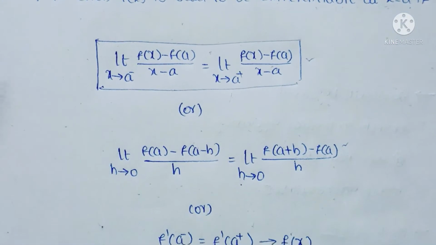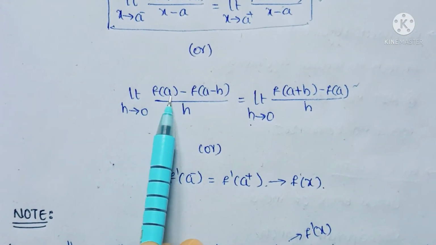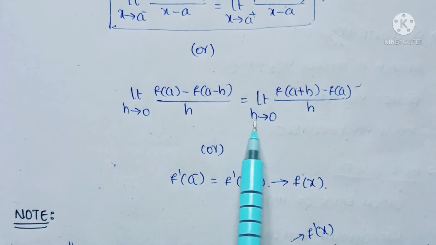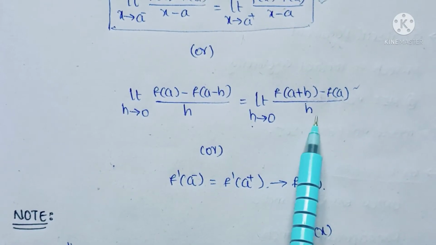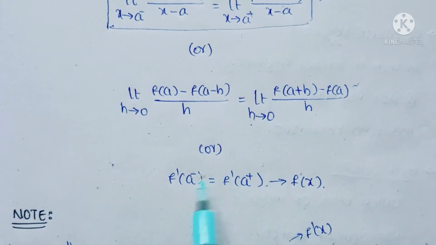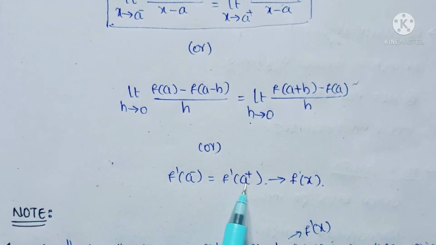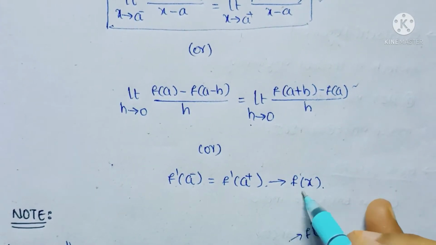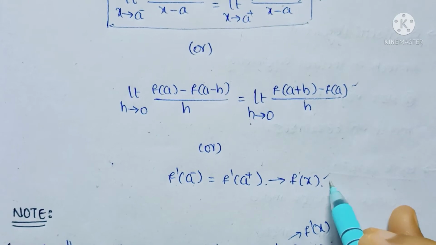Okay, this can also be written as the limit h tends to 0 of (f of a minus h minus f of a) by minus h equal to the limit h tends to 0 of (f of a plus h minus f of a) by h. Or we can use f dash of a minus, which is equal to f dash of a plus. Then the function f of x is said to be differentiable at x equal to a.